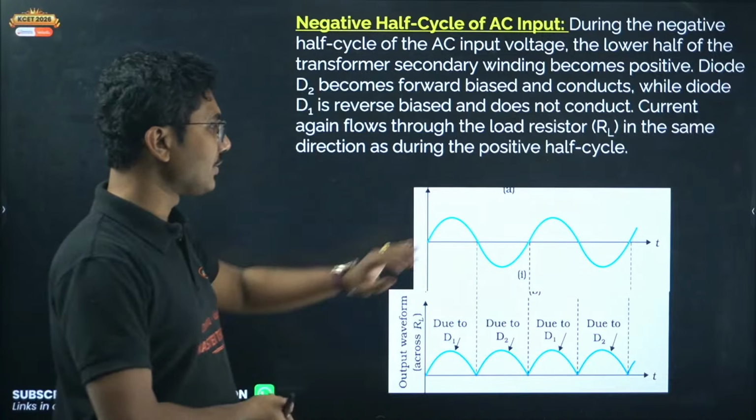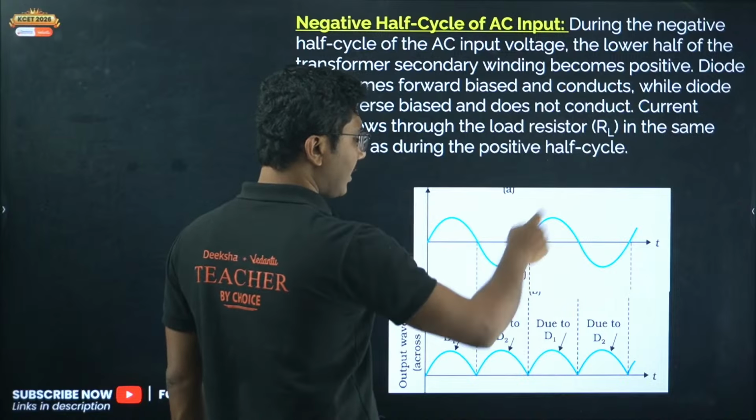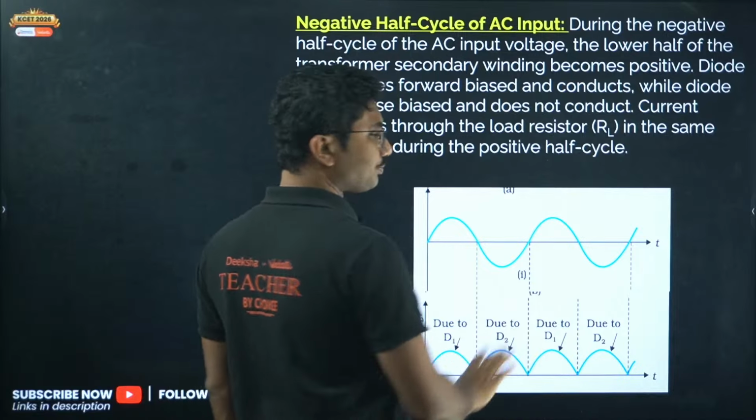So this is the diagram for the negative half cycle and positive half cycle. The diagram has to be shown, the circuit as well as the input output conversion. Okay, so for a half wave rectifier, only the positive half is there and the central part is missing. For full wave rectifier, the complete wave is there.